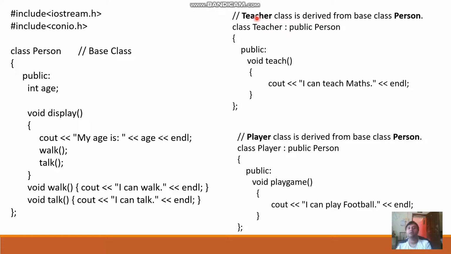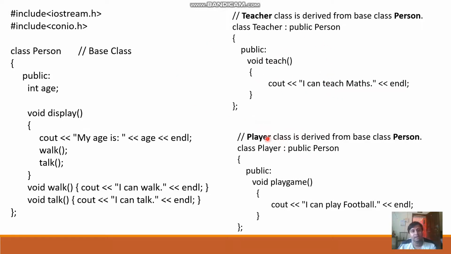Then we are going to create a class, our derived class teacher, which is derived from the base class person. So we are going to write it like this: class teacher colon public person. Here we are going to create one function, that is teach. Apart from these three functions, we are going to have another function, teach, for a particular teacher. So, I can teach maths. We are going to display this message.